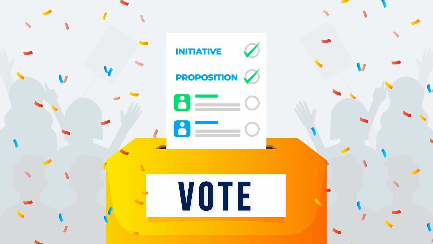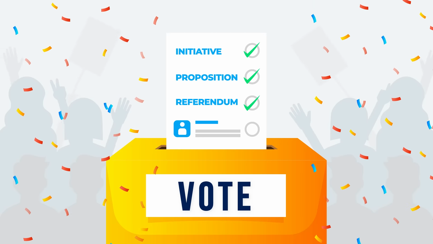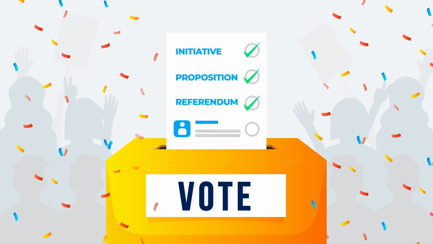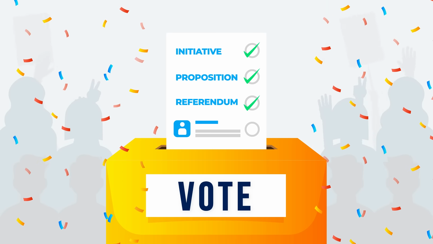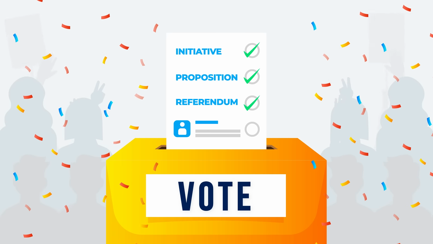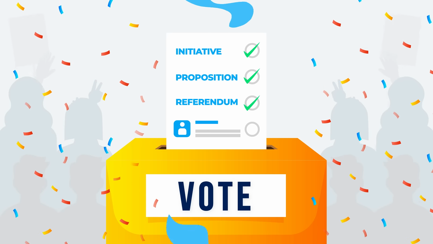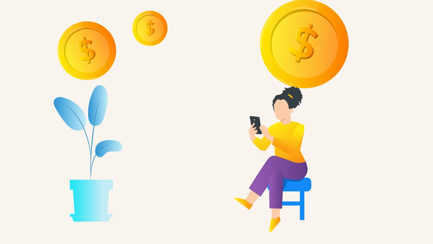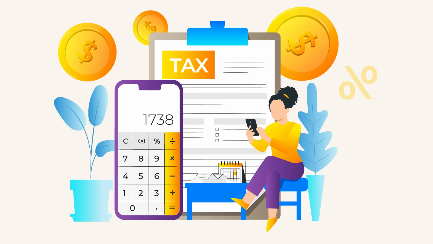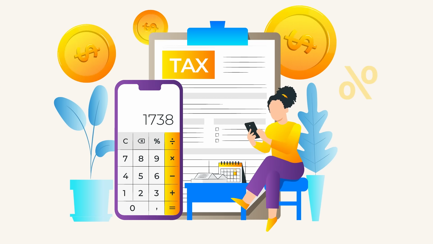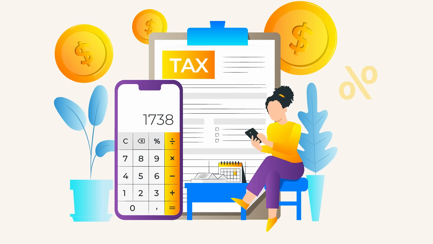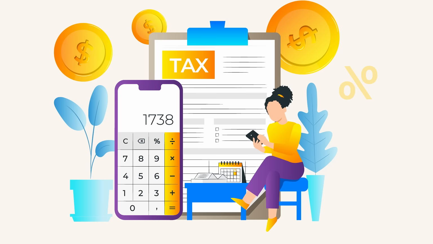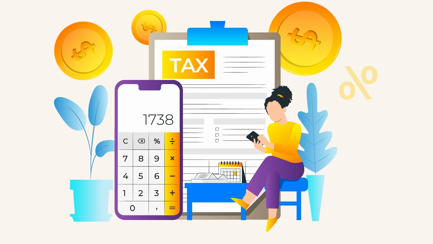These measures might be called initiatives, propositions, or referendums, and they're a form of direct democracy where your vote helps approve or veto legislation. They can impact who pays what in taxes and what that money goes to. State and local ballot measures can have a big impact on fiscal policy. Most locally elected officials cannot levy taxes. If they want to raise taxes or change the way taxes are used, they often have to do it through a ballot measure. In other words, they need your approval, the voter.